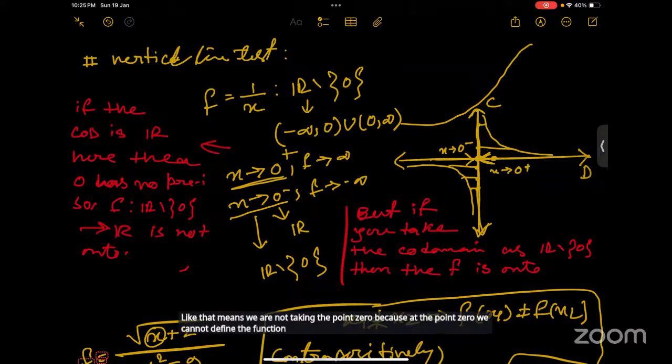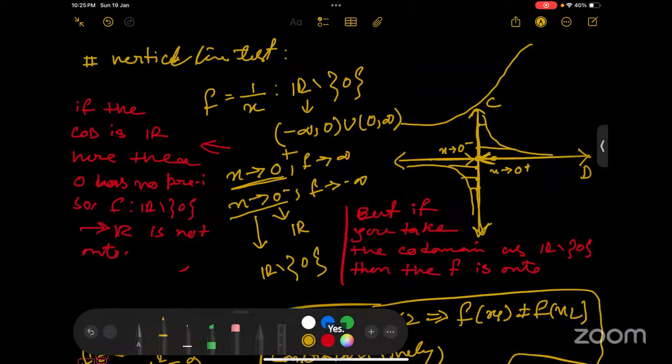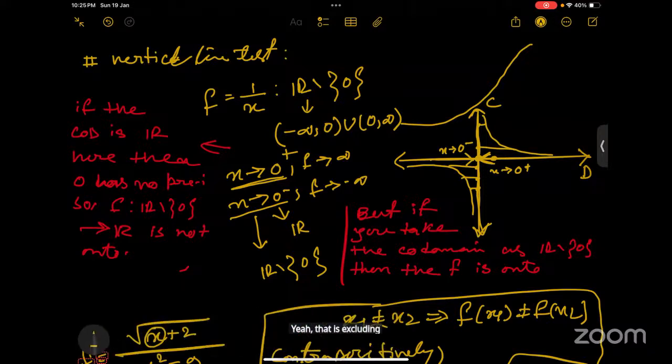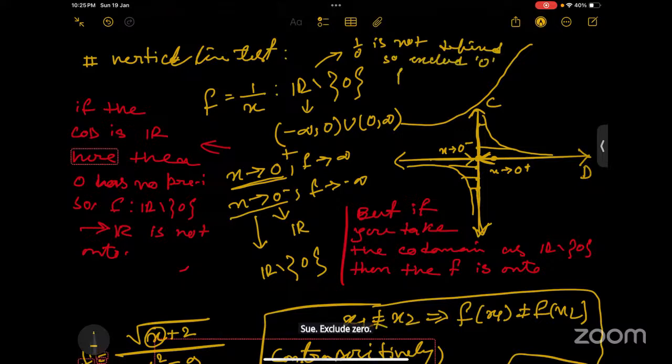That means 1 by 0 is undefined, right? Yes, that is excluding the point 0 from the domain. So 1 by 0 is not defined, so exclude 0 from the domain.